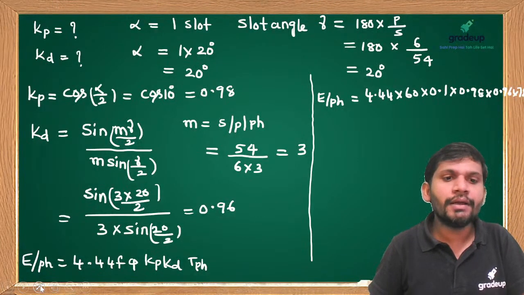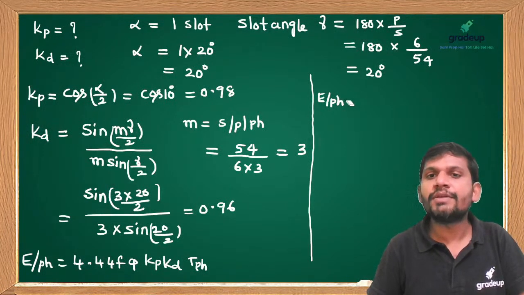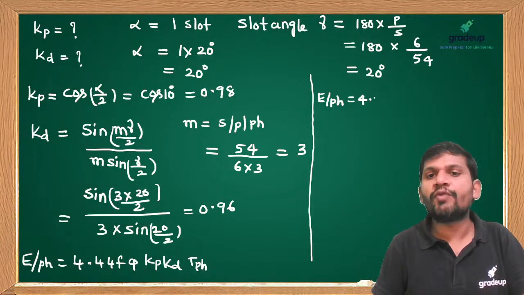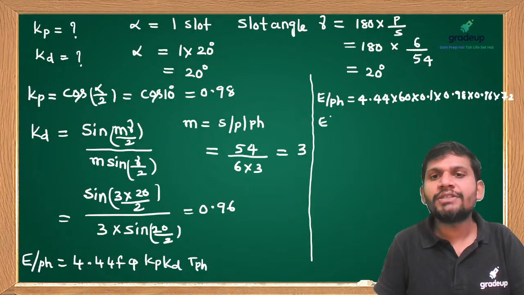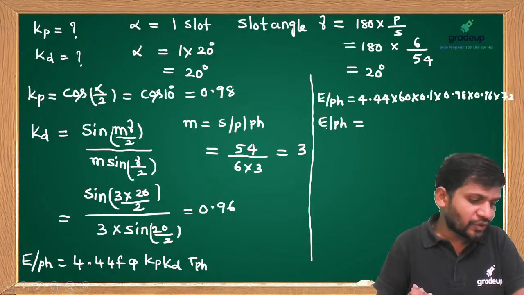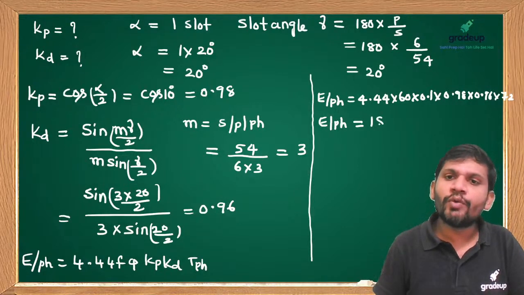I'm writing clearly. Sorry, it's not visible. Yes, students, this is equal to 4.44, f is 60 Hz, flux is 0.1, Kp is 0.98, Kd is 0.96, and turns is 72. Can anybody answer how much induced EMF per phase you got? Very good, very good. 1805 volts we can get.